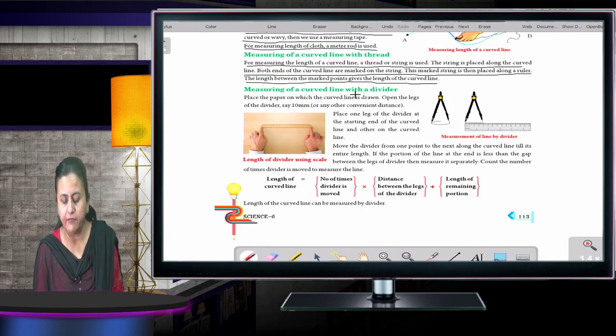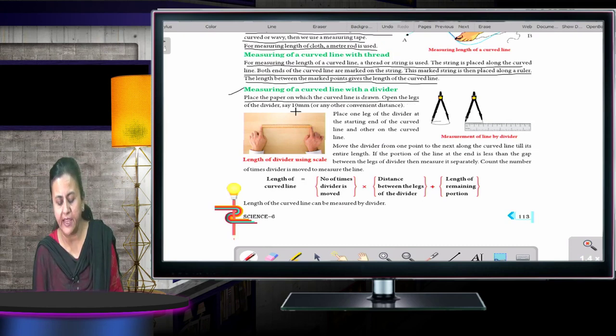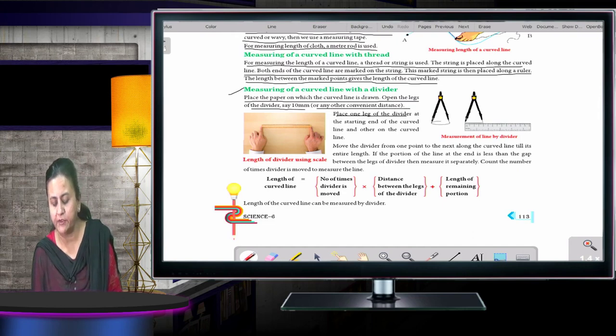Measuring of a curved line with a divider. Place the paper on which the curved line is drawn. Open the legs of the divider, say 10 mm or any other convenient distance. Place one leg of the divider at the starting end of the curved line and the other on the curved line. Move the divider from one point to the next along the curved line till its entire length.